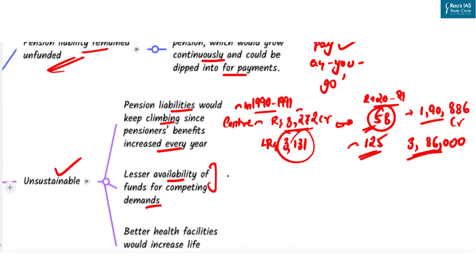For example, for Himachal, it is 80% pension as a percentage of the state's own tax revenue. And for Punjab, it is 35%. So if wages and salaries of state government employees are added to this bill, states are left with hardly anything for their own tax receipts. So this is one of the biggest problems.